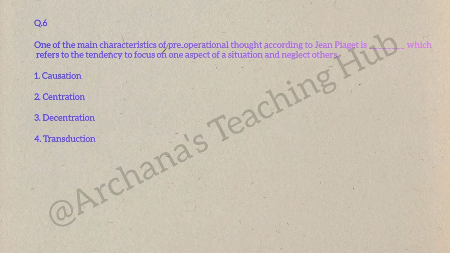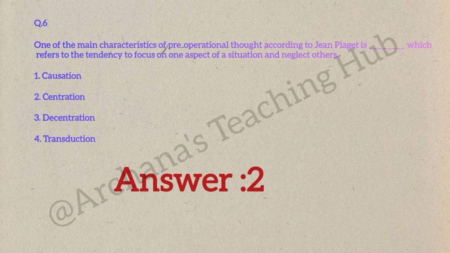Question number 6. One of the main characteristics of pre-operational thought, according to Jean Piaget, is dash, which refers to the tendency to focus on one aspect of a situation and neglect others. Option 1: causation. Option 2: centration. Option 3: decentration. Option 4: transduction. Correct answer is 2: centration. Centration means focusing on only one feature and ignoring others.